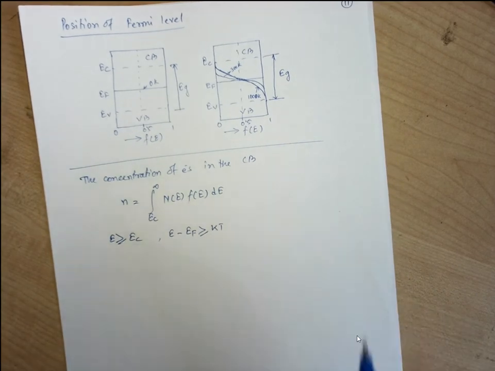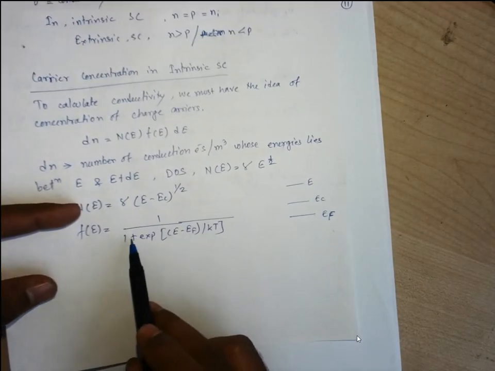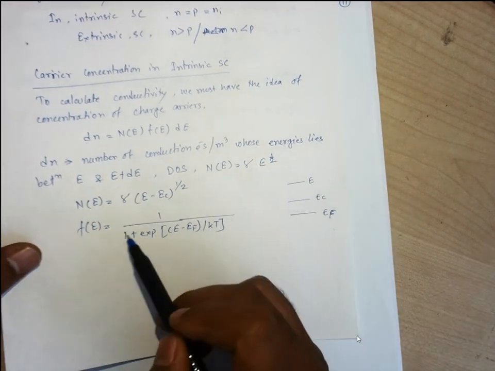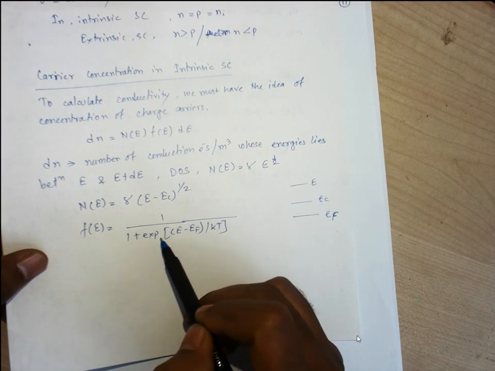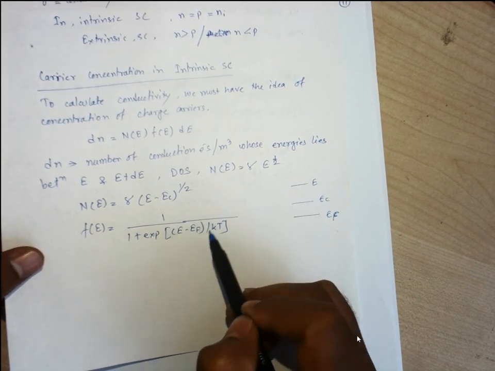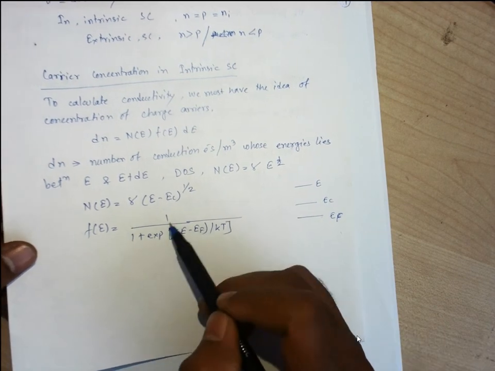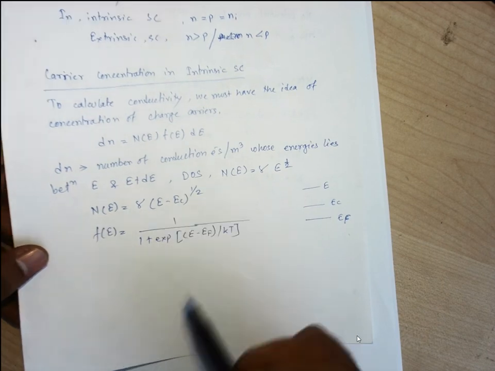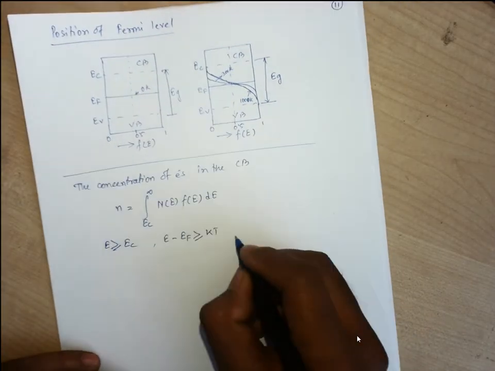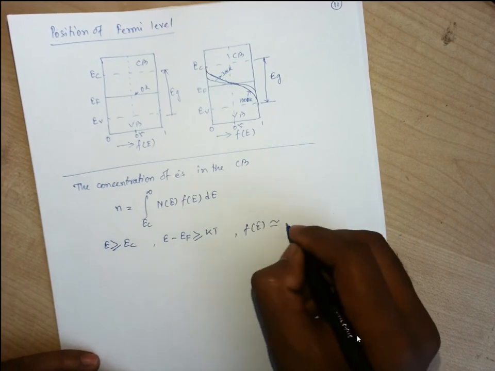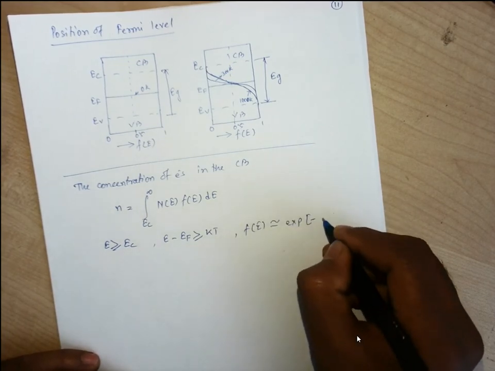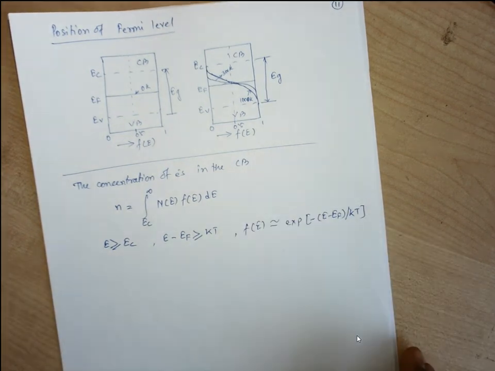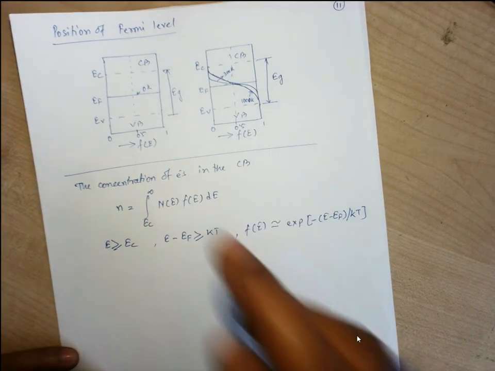So if E minus EF is greater than kT, then 1 plus e to the power of something positive will be quite greater than 1. So for our simplification, we neglect this 1. Then 1 by e to the power something is e to the power minus. So here we consider F(E) approximately equal to e to the power minus of (E minus EF) by kT. We have to use these values over here.